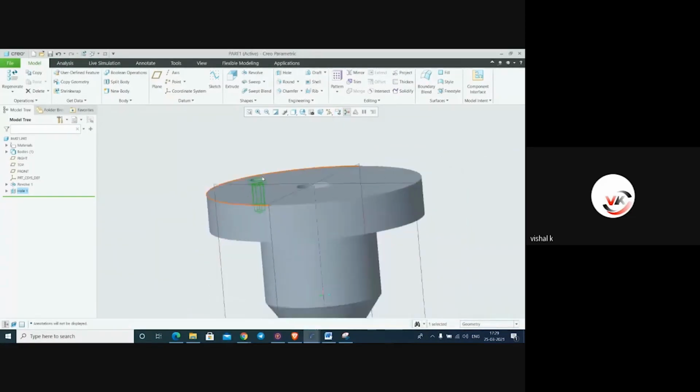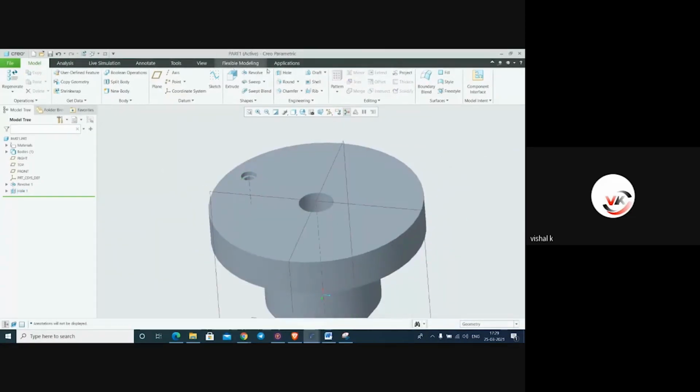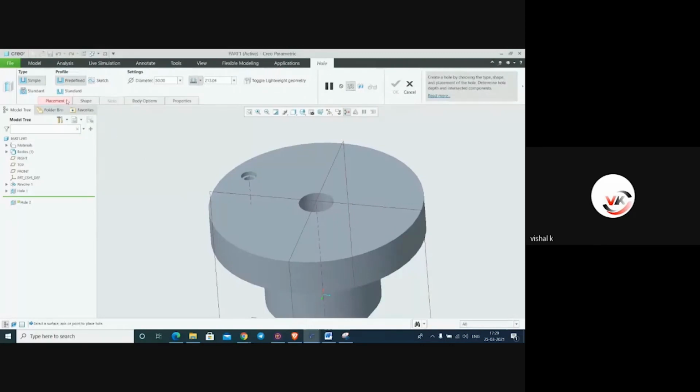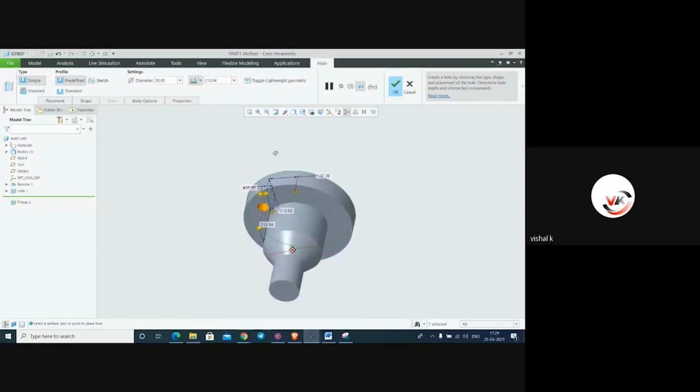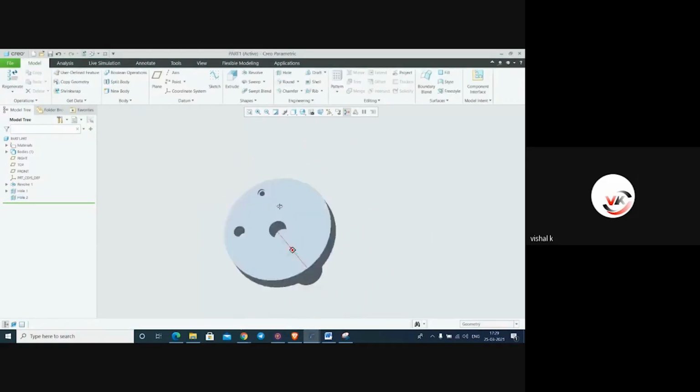If you want to make a simple hole, click on hole. Just click it and give the two references X and Y. Like this. This is a simple hole.